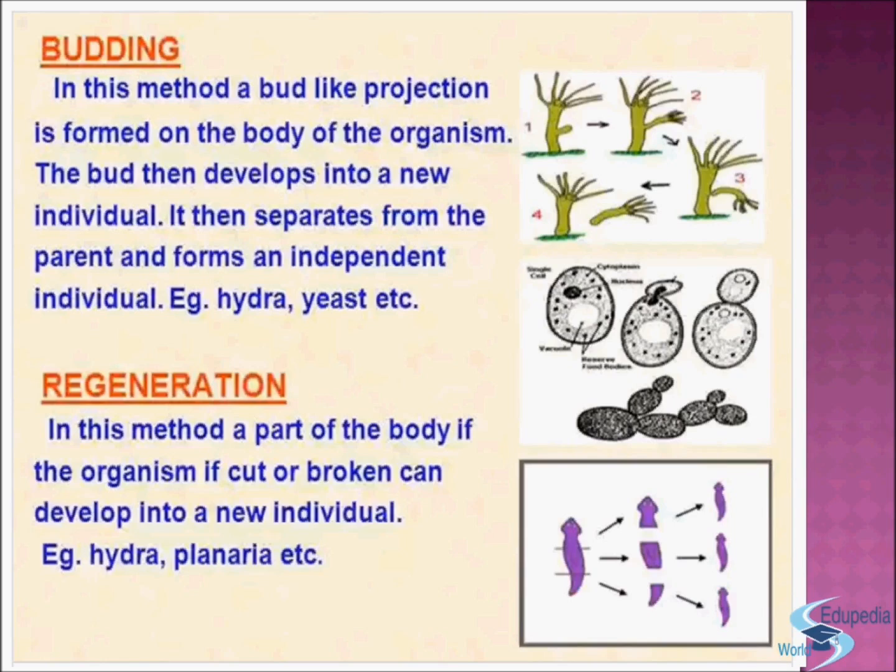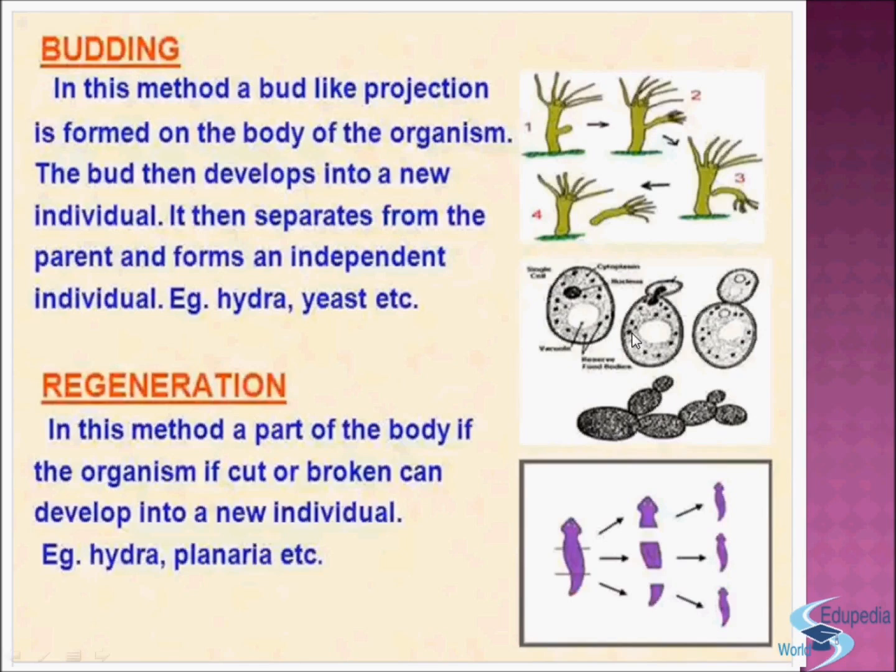Then it separates from the parent and forms an individual. You can see here, it gets detached from the parent, and now it forms an independent body. Example: hydra, yeast, etc. Here also you can see the example of yeast.